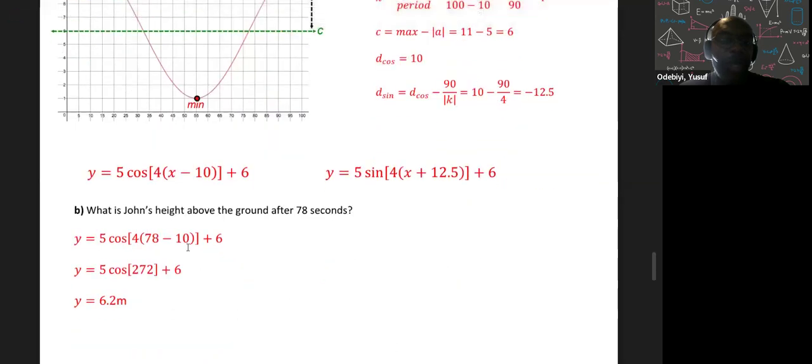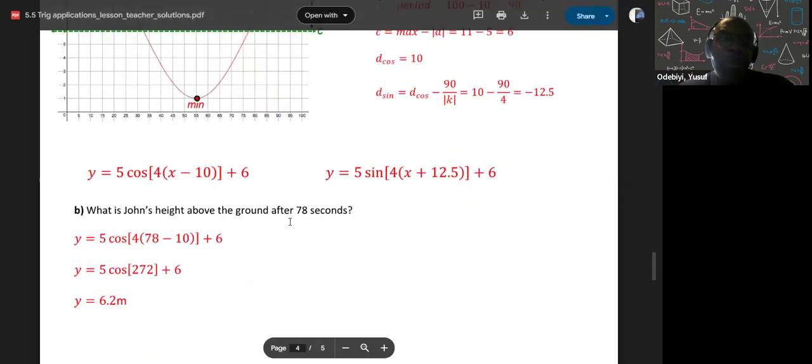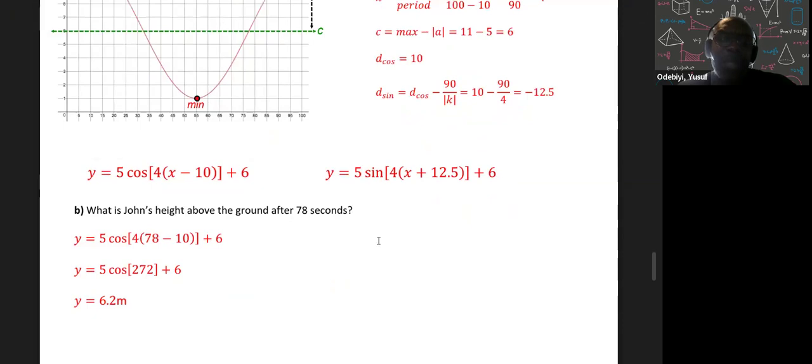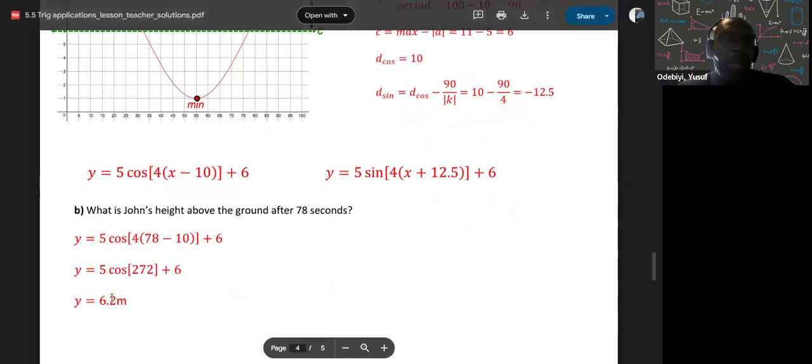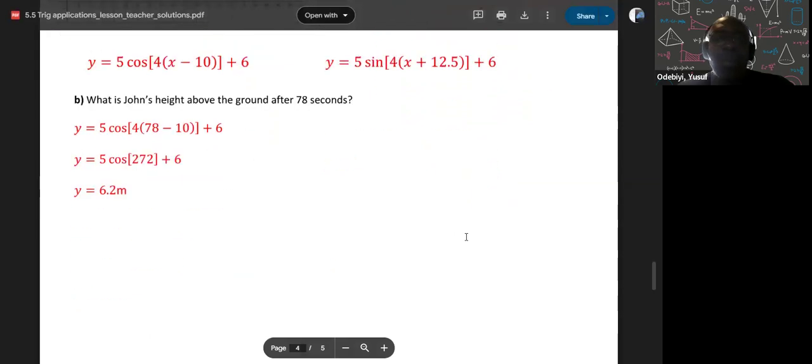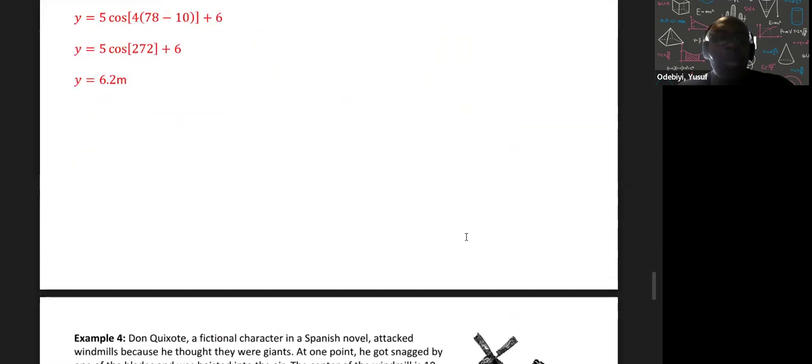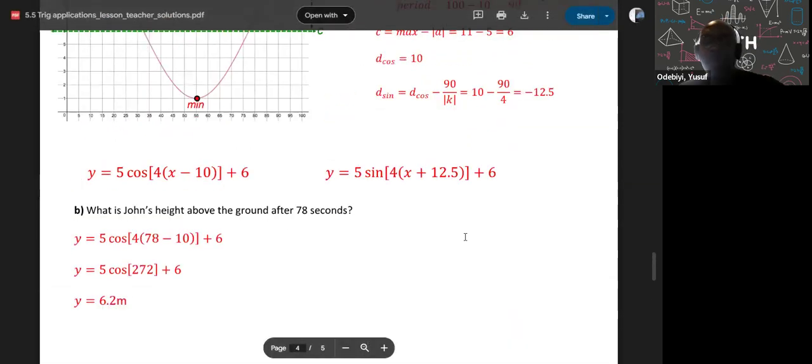That's it. Now it's asking what's the height above the ground at 78 seconds? Since I'm dealing with 78 seconds, I plug in the value of x at 78, and that's it, then I'm done. So that's the last example.